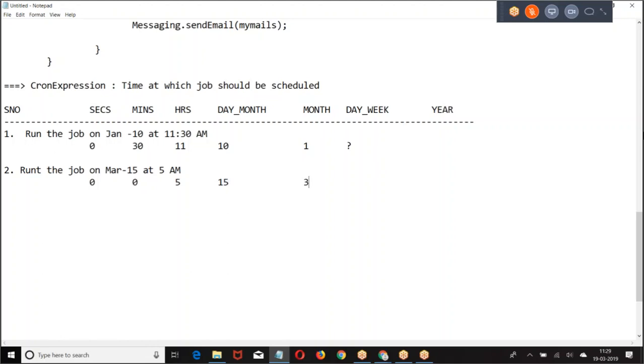Which month? March. March 15th will come on which day, Monday, Tuesday, Wednesday? Can you guarantee? When you cannot guarantee, use a question mark.